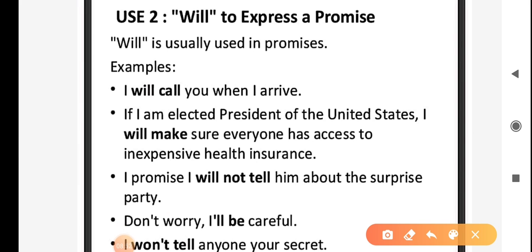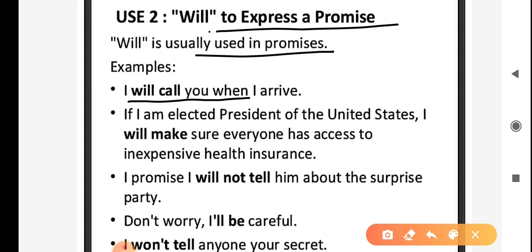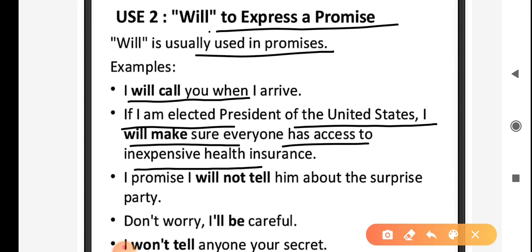Next usage of will. Will is used to express a promise. Will is usually used in promises. For example, I will call you when I arrive. Next, if I am elected President of the United States, I will make sure everyone has access to inexpensive health insurance. Next, I promise I will not tell him about the surprise party.